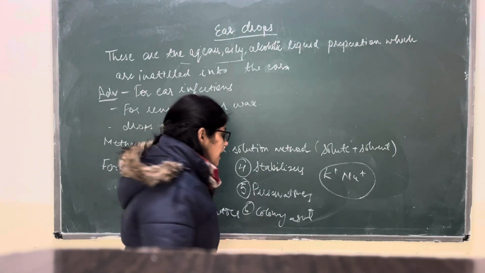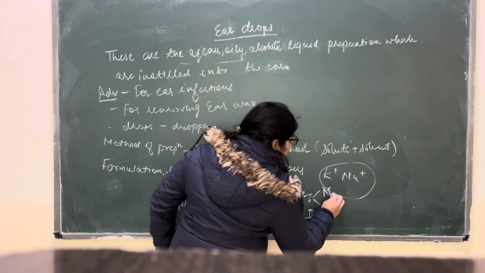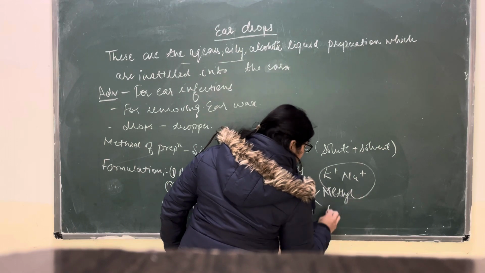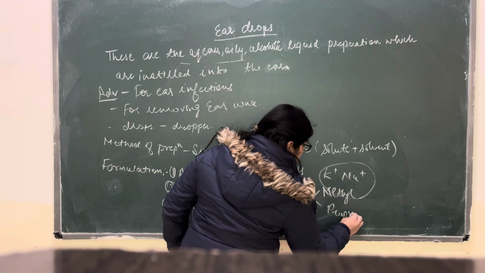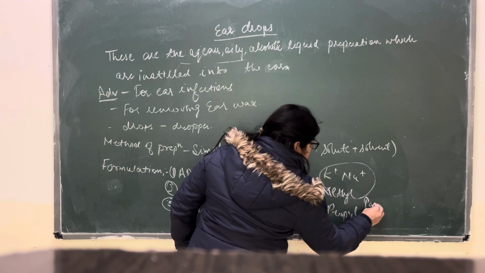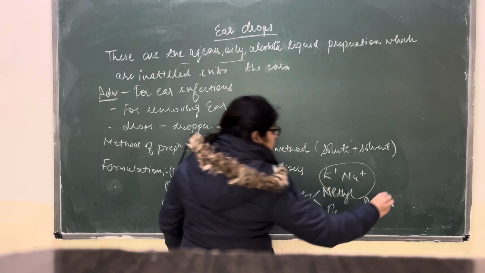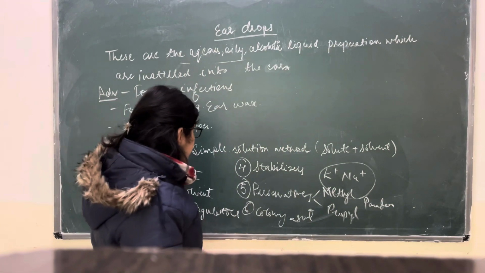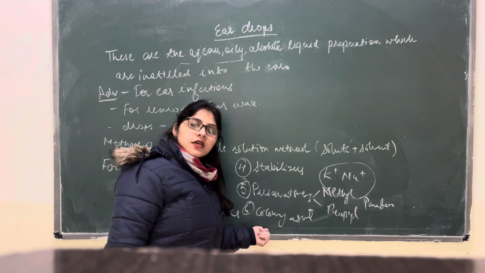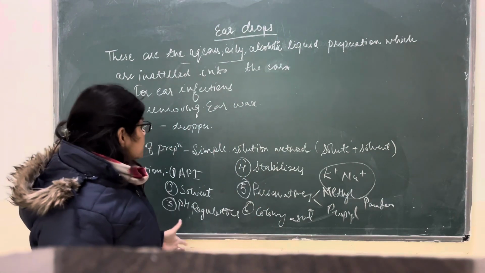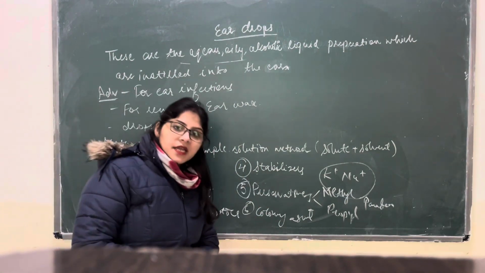And preservatives like methyl paraben and propyl paraben, which protect the formulation from microbial contamination, and a coloring agent if required. So these are the formulation ingredients which are required for ear drops.